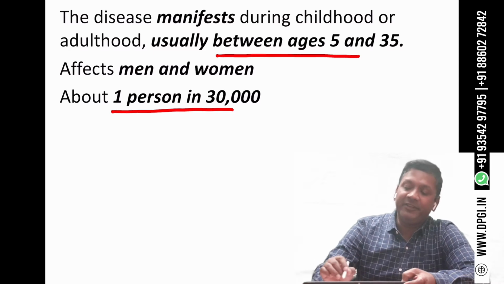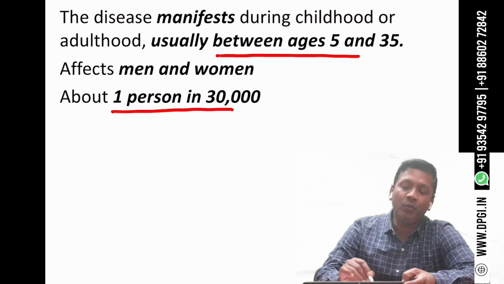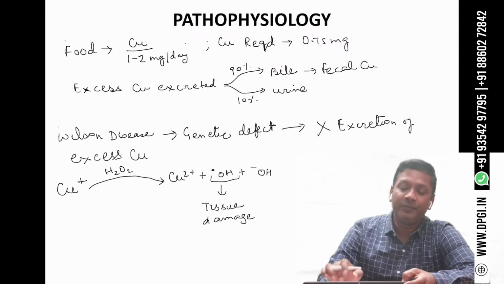Wilson disease manifests during childhood or adulthood, but usually between the ages of 5 and 35. It affects both men and women. It affects approximately 1 in 30,000 people.